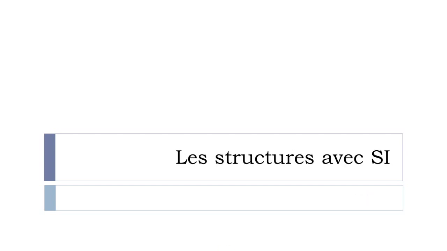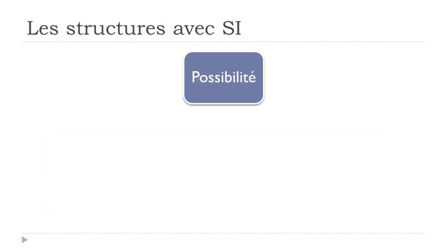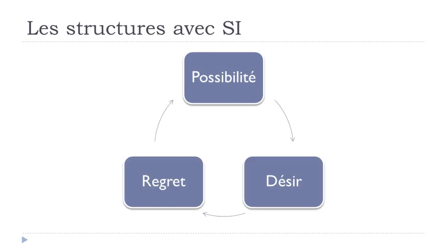And in this lesson we'll see together how to construct these structures or sentences when you want to start with if. If in French it's si. Okay, so les structures avec si. So let's start now. The first option we'll have is if we want to express la possibilité. The second one, le désir, and the last one, le regret. Okay, so possibilité, possibility, désir, desire, and then regret, regret.